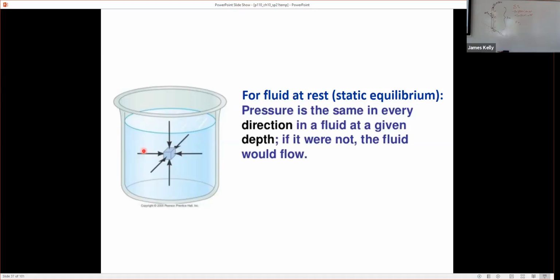Now that tells us they have to balance left and right. But let's suppose that even if the left-right forces balance and the top-bottom forces balance, the top and bottom forces were bigger in magnitude than the left and right forces. Why is that also going to violate the assumption of the fluid being in static equilibrium, that it's not flowing? What would happen if the top and bottom forces were big and the left and right forces were small as time went on?